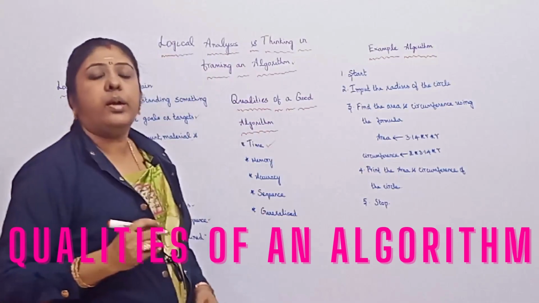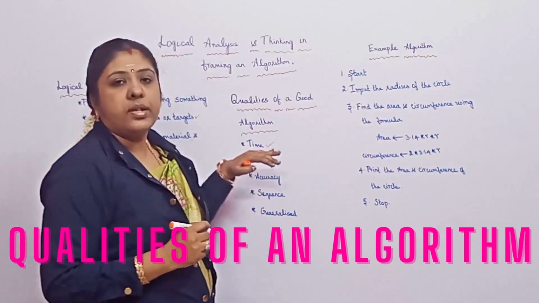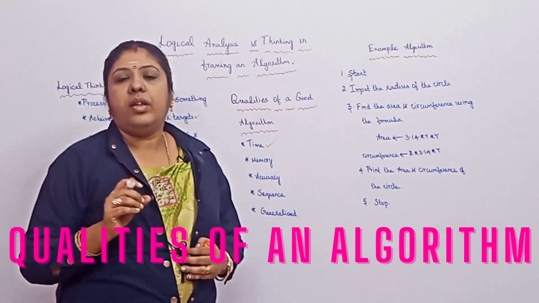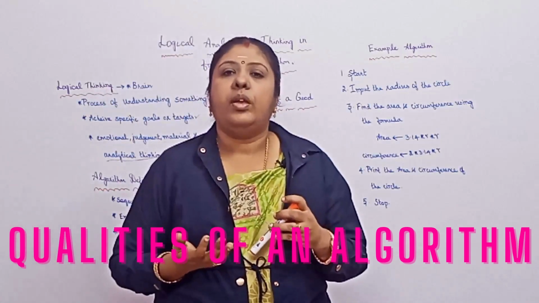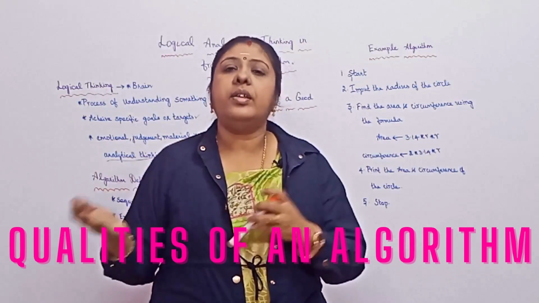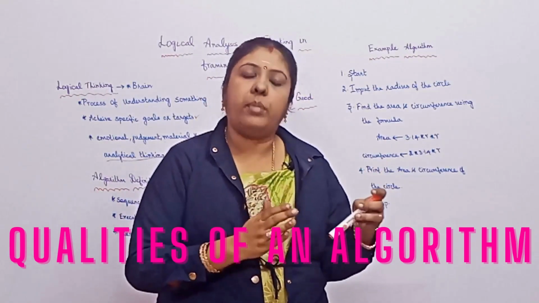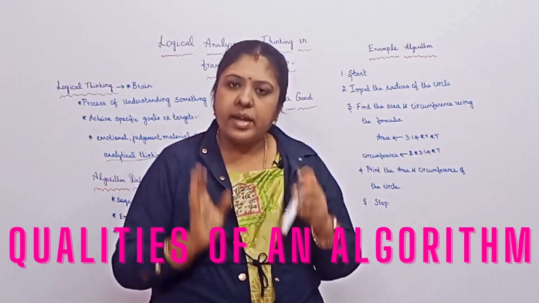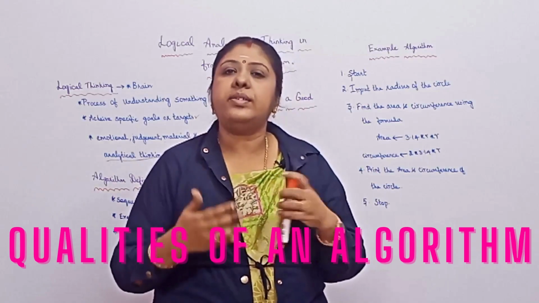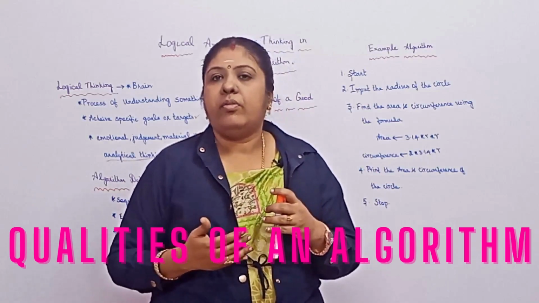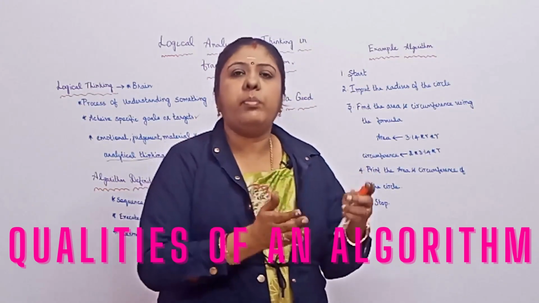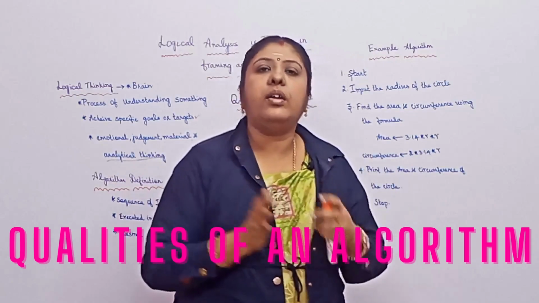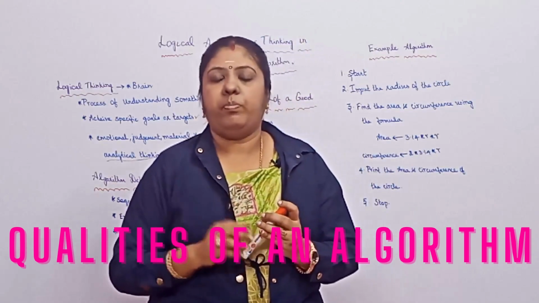That is the algorithm. The time constraint should be very less. Suppose for writing a complex program, you can have 10 algorithms to match that particular program. Each will give the desired output only, but the way it is written can vary. For each language, it can vary. The algorithm is common. The programming languages may vary, but the algorithm will be the same.